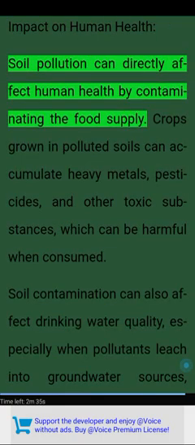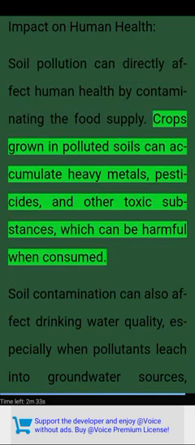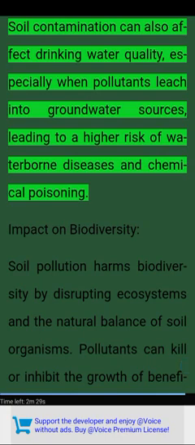Impact on human health. Soil pollution can directly affect human health by contaminating the food supply. Crops grown in polluted soils can accumulate heavy metals, pesticides, and other toxic substances, which can be harmful when consumed. Soil contamination can also affect drinking water quality, especially when pollutants leach into groundwater sources, leading to a higher risk of waterborne diseases and chemical poisoning.